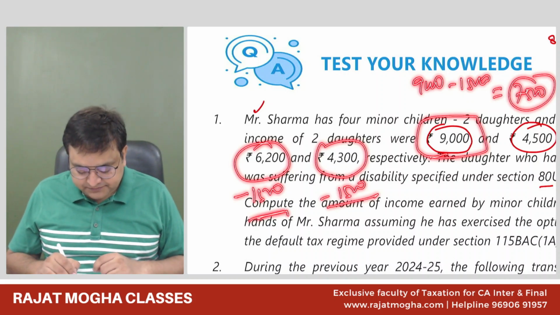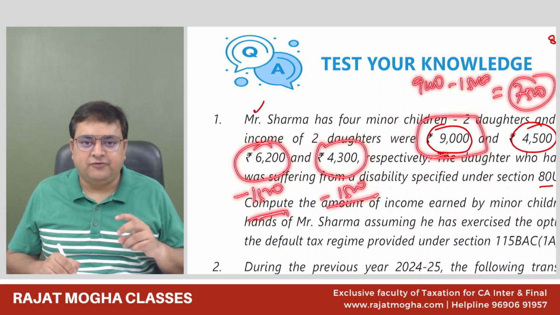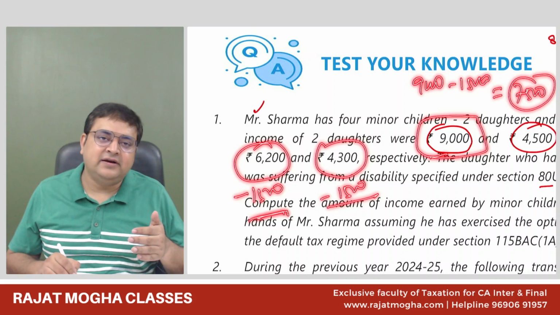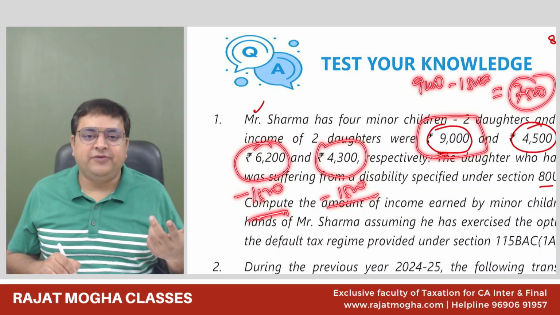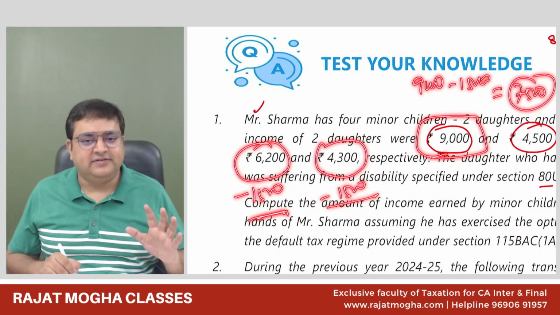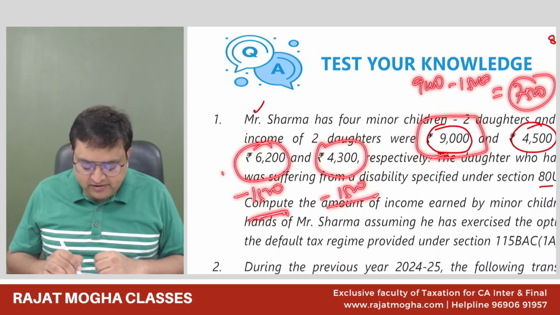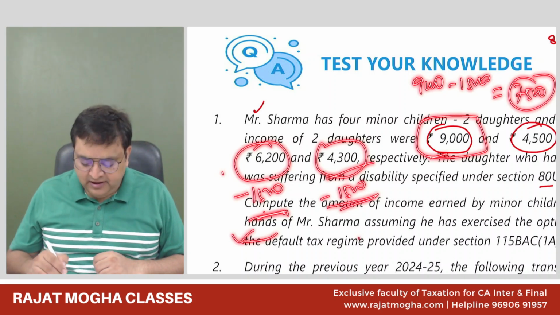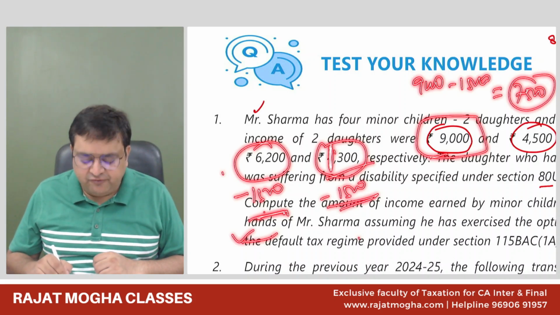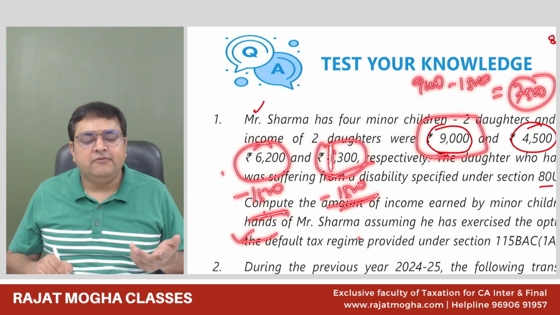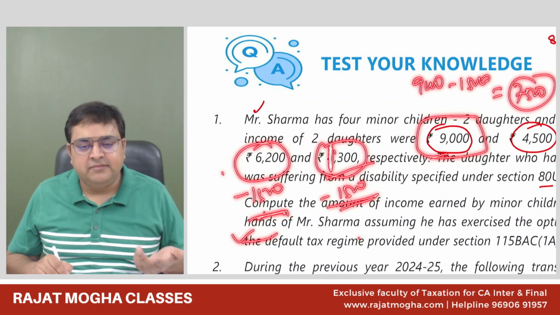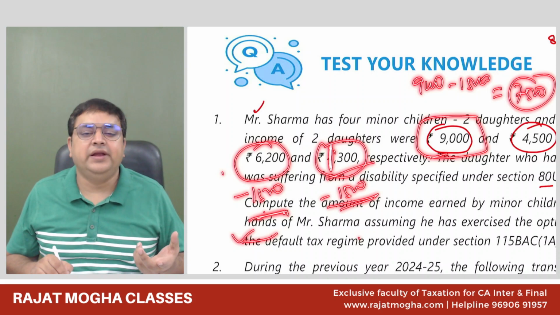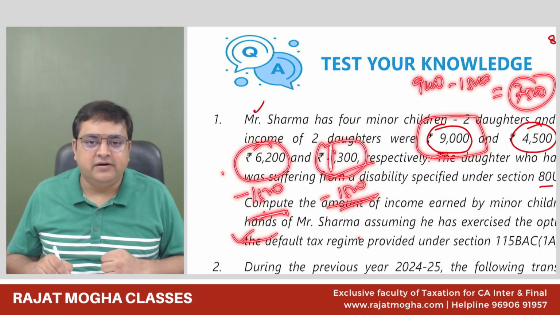When I say for the year, please don't understand it as 1,500 for the year, so 750 for six months. No, 1,500 is a fixed limit, right? So 6,200 minus 1,500 will be added in the hands of Mr. Sharma. 4,300 minus 1,500 would be added. Let's say this is not 4,300 but 1,300. Then the maximum deduction we can give is 1,500, but the amount of income is only 1,300. So we can give the deduction of 1,300 only.